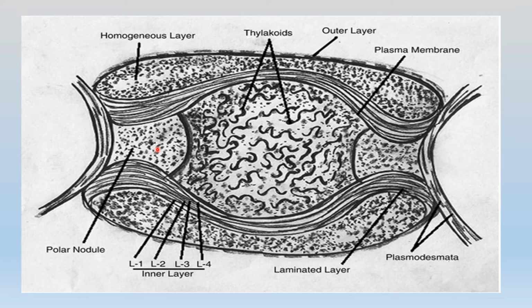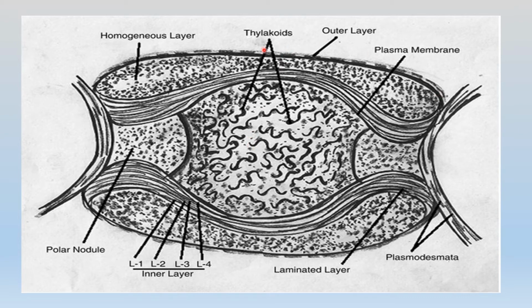All the cyanophycin plug, or the polar nodule, also prevents the diffusion of oxygen. Also, diffusion of oxygen is protected by the slimy layer that is present just outside the cell wall.